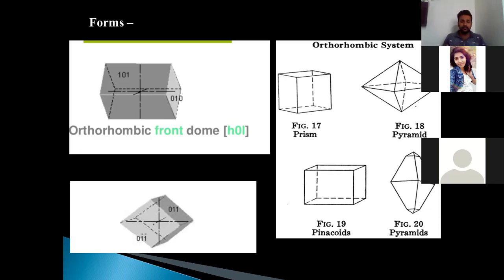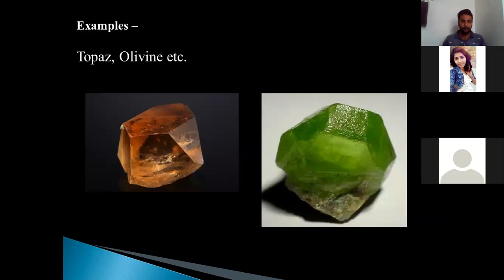The other forms of the orthorhombic system are given here, like prism, pyramid, pinacoids, and double dipyramids. So these are some of the well-known forms of the orthorhombic system. But domes and pinacoids are much better to understand. Let us see the examples: topaz and olivine are well known.